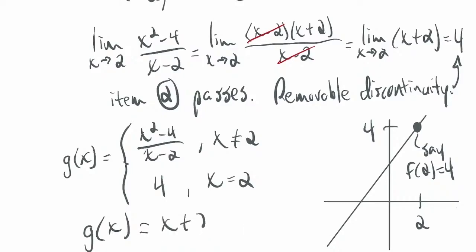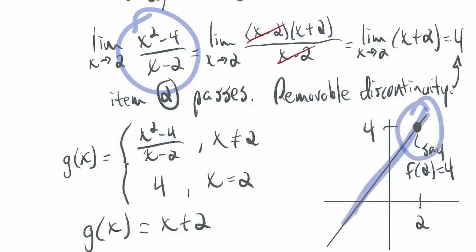So x plus 2 is continuous. It's like a repaired version of this function here. X squared minus 4 over x minus 2 is a rational function. It has a domain and it has a range, and 2 is not in the domain. But it can be repaired by filling in that gap, and you just get this straight line with slope 1 and y-intercept 2. X plus 2, right?